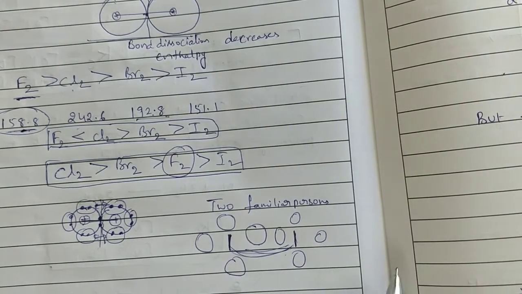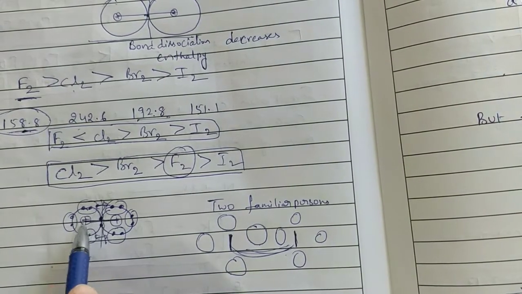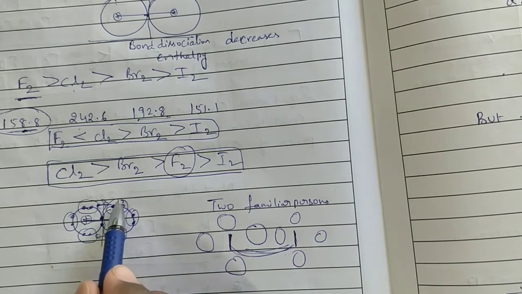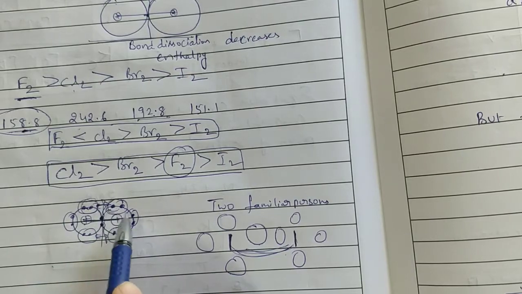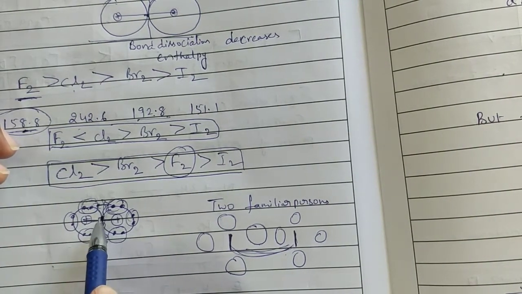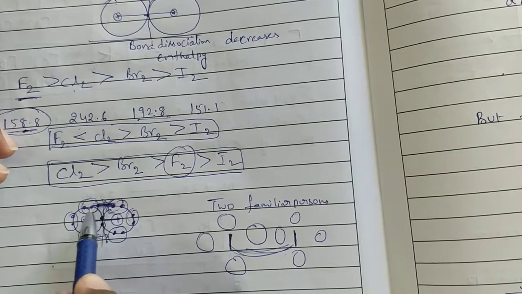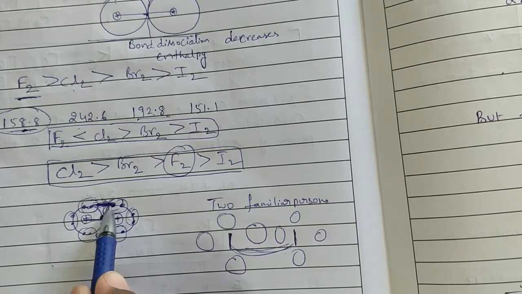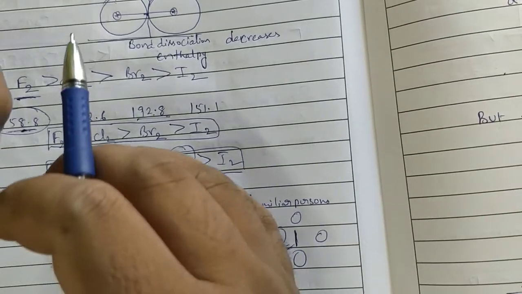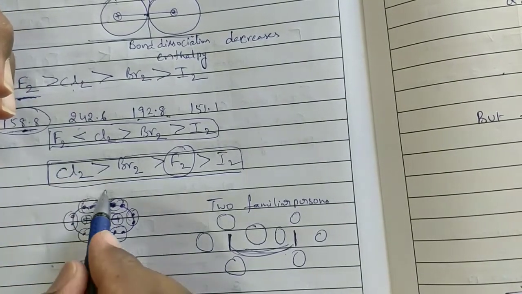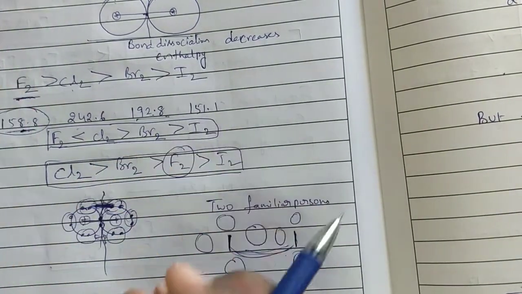For your understanding, these fluorines are very small atoms. Because of very small atoms, lone pairs are present closely with each other. Then even though this bond is a strong bond, these lone pairs repel each other. When the repulsions are high, even though the bond is strong, the bond can be broken easily, by giving a small amount of energy, because of repulsions between the lone pairs.